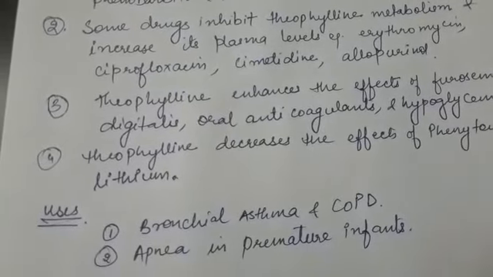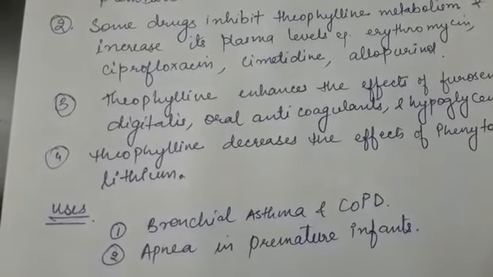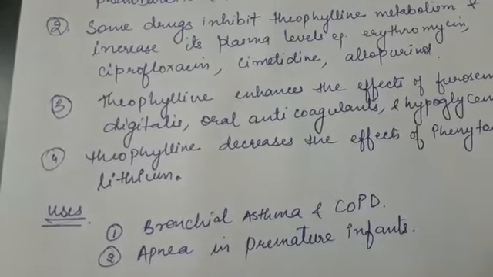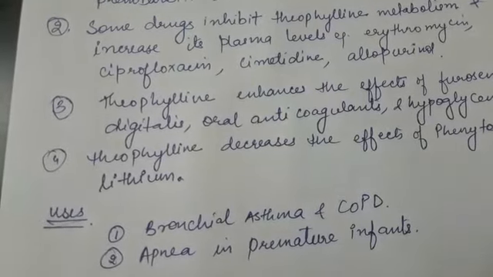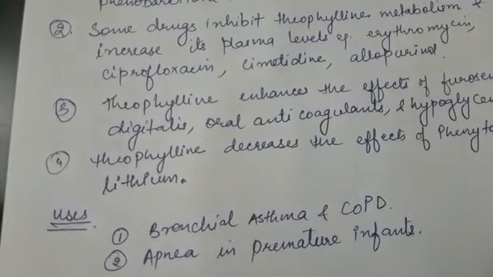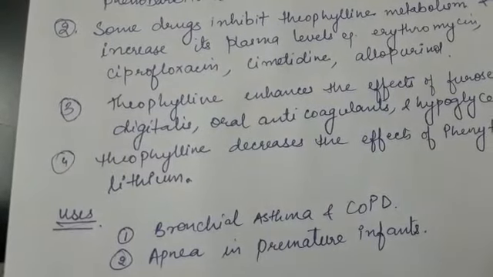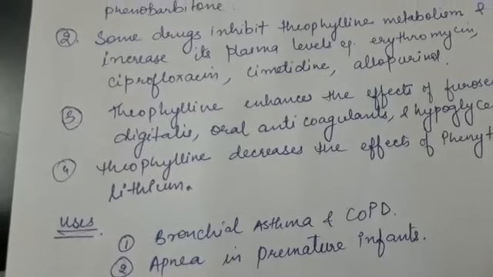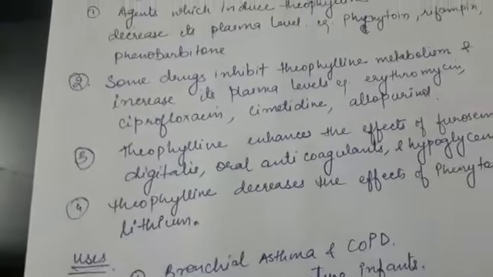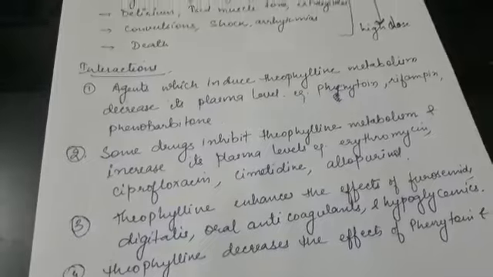And lastly, uses. You know that these drugs we are discussing are for asthma, therefore these drugs are used in bronchial asthma and COPD, and these are also used for apnea in premature infants. So we have discussed one class, bronchodilators, in detail.